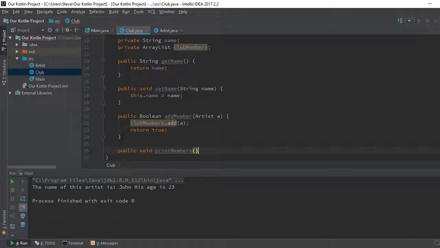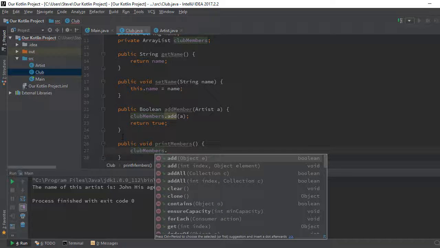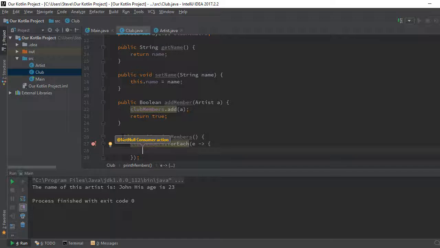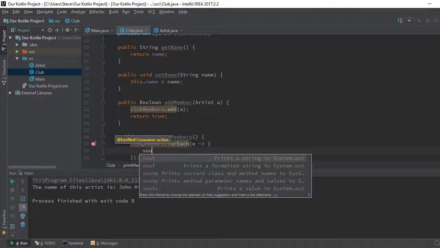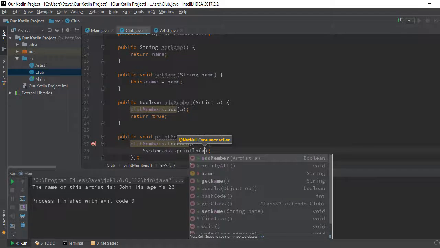Doesn't receive anything. The clubMembers.forEach. For each of these club members, we want to print the artist.